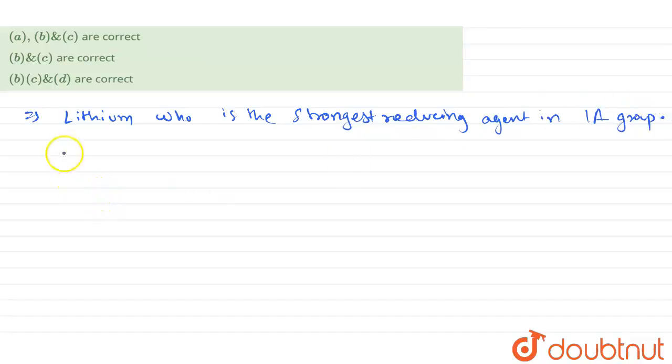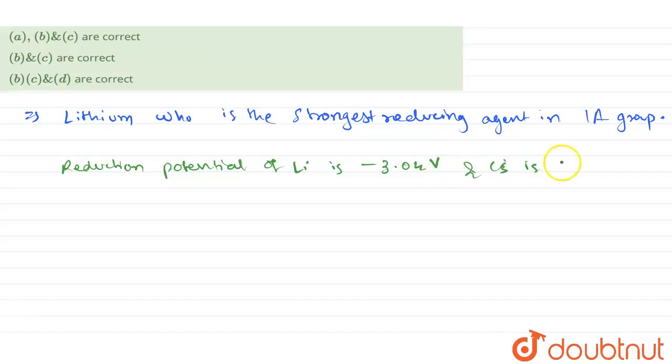This is because the reduction potential of lithium is minus 3.04 volt and cesium is minus 2.927 volt. So the reduction potential gives the value for